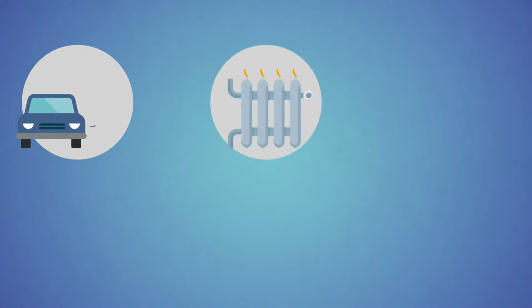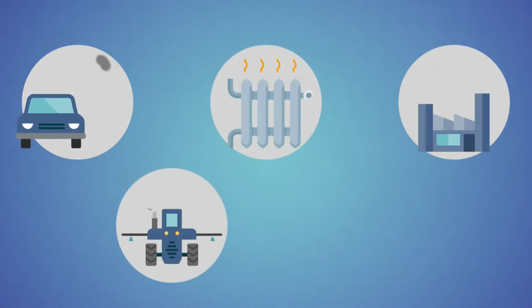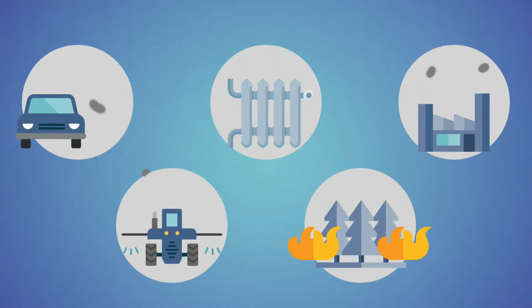There are several sources of air pollution. The most important are traffic, domestic heating systems, industry, agricultural activities, and natural events.